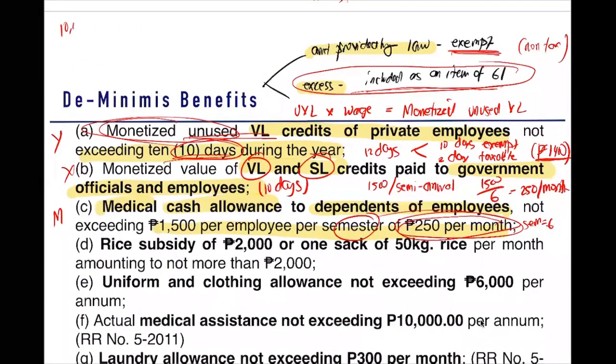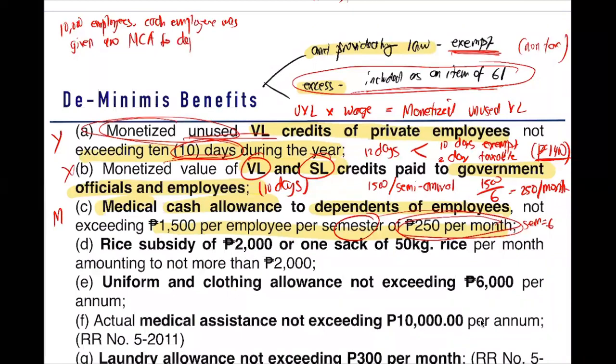So let's say you have 10,000 employees. Each employee was given 400 pesos medical cash allowance to dependents. So 400 yung kanilang de minimis benefit each, right? Kasi ang de minimis benefit is per employee yan. So tignan mo per employee, magkano? 400, tama? 400. Ano lang yung amount provided by law?